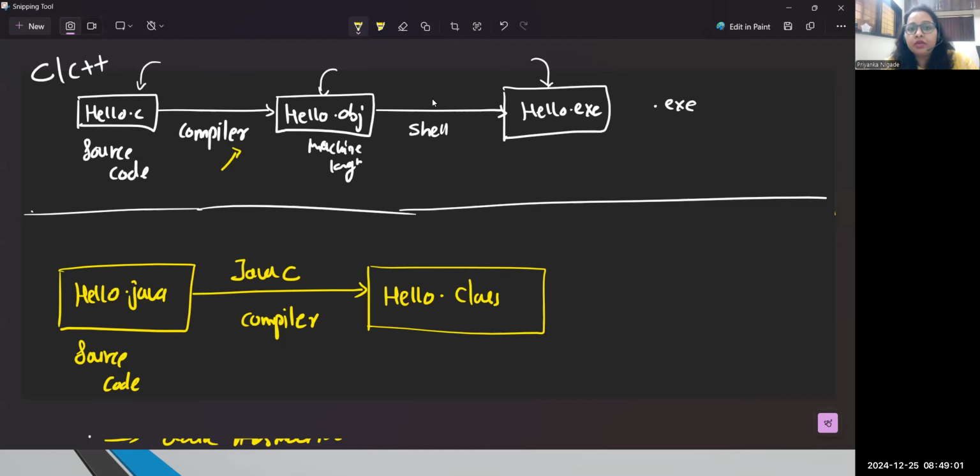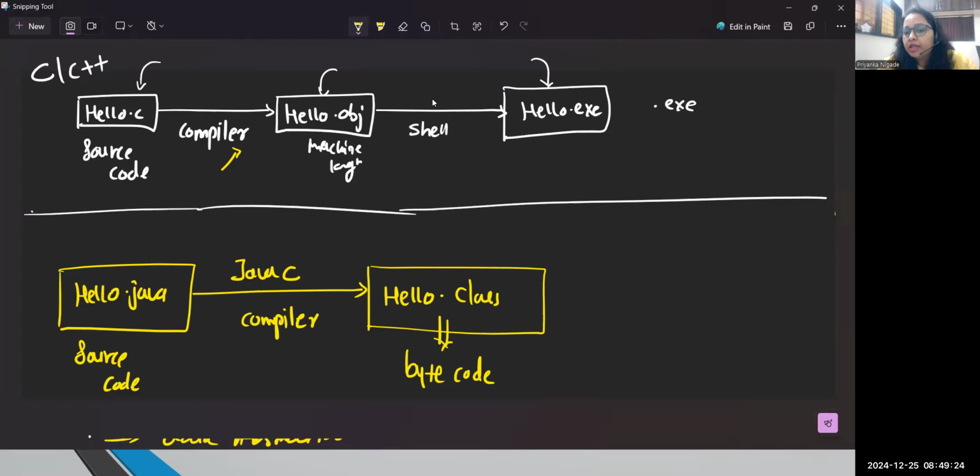And there is another interview question: what will the hello.class file contain? Always remember, the hello.class file always contains byte code, right? Byte code is code which is only understandable by the machine, so we can't directly read it. So the class file always contains byte code.